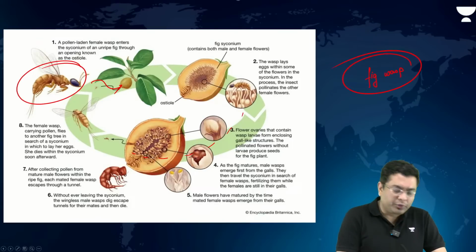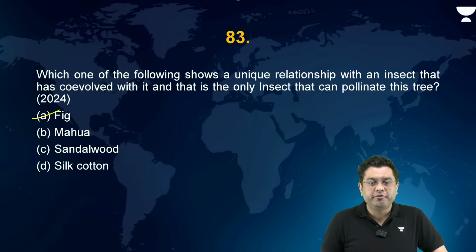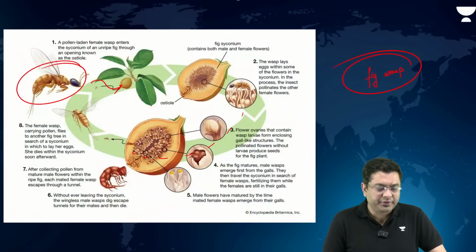Okay, that is what a fig wasp is. So here the correct answer is going to be fig. Yes, direct NCERT reference is this.